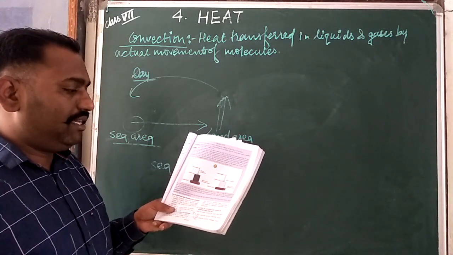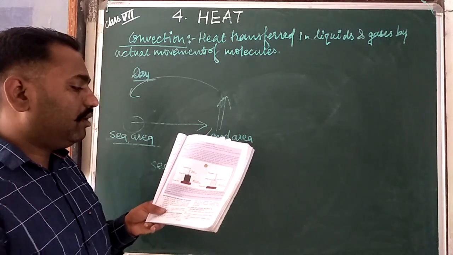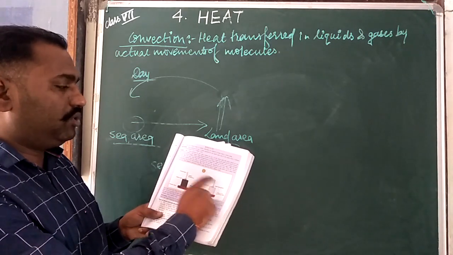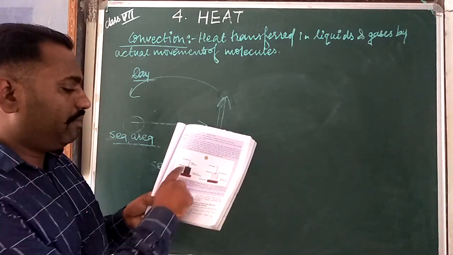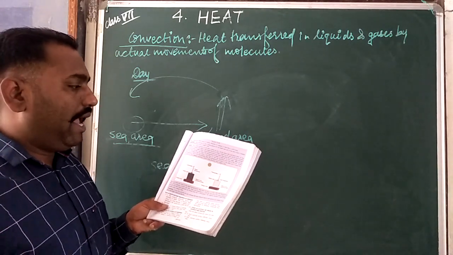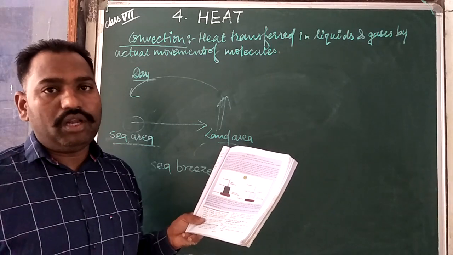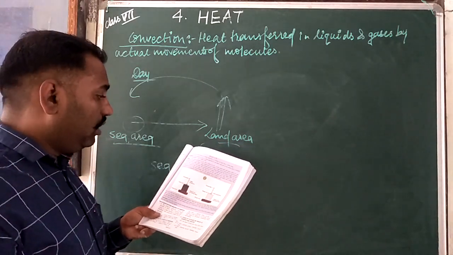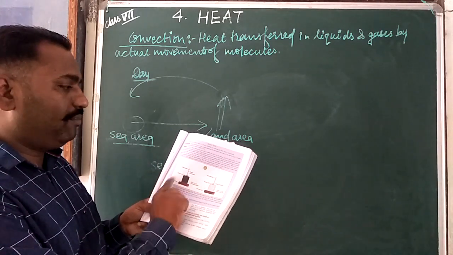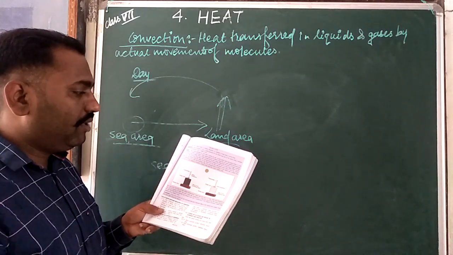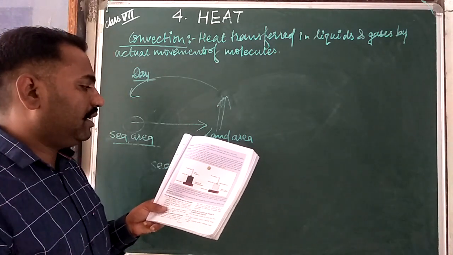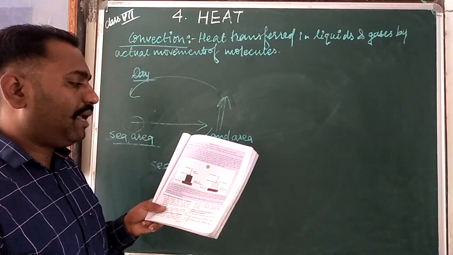Both cans are of the same size. We will take one wooden block, this is the wooden block, two thermometers, and a rubber cork, which is at the upside. These are the things we are taking to explain whether a black body is a better absorber of heat or not. Take a black painted tin can and a white tin can, both the same size, and place them on the wooden blocks. Pour equal amounts of water in both the tin cans and fix thermometers in them with the help of rubber corks. Initial temperatures are noted.